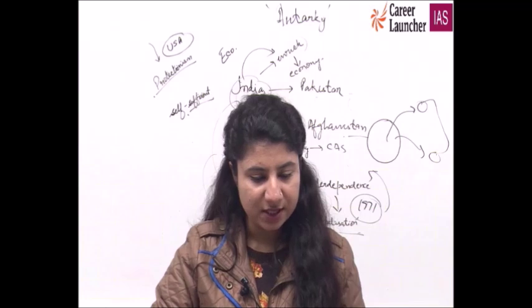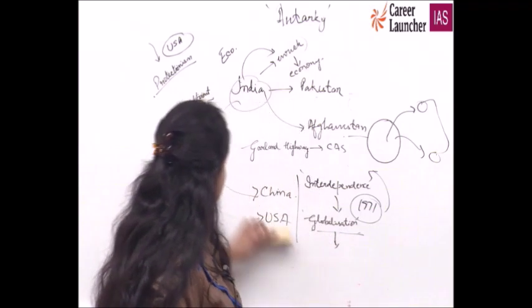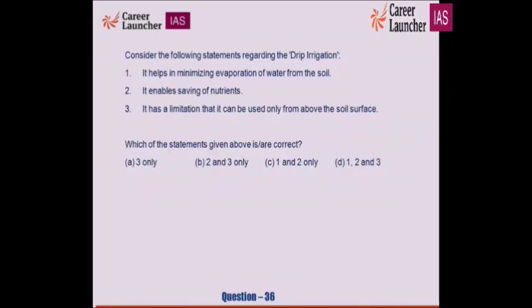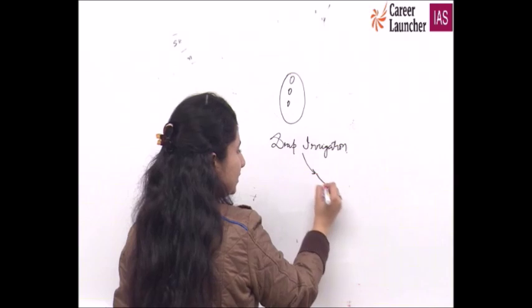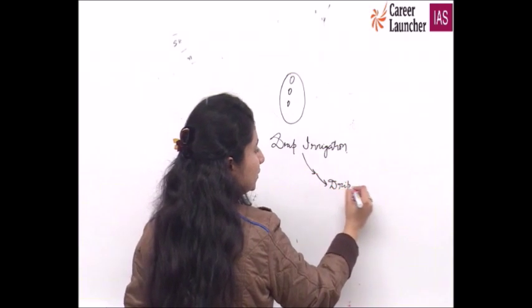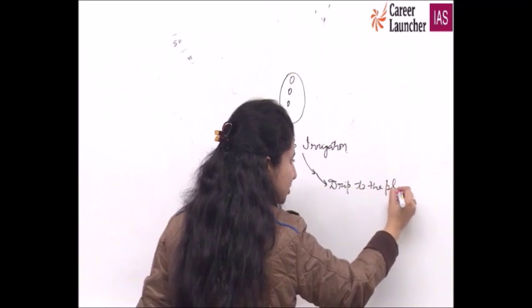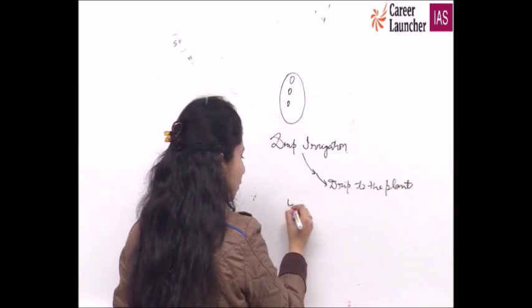Okay, so consider the following statements regarding drip irrigation. When anybody falls sick and any problem comes up, we admit that person to the hospital. And when the person is not in a position to consume food, normally there is something which is known as a drip. So that drip comes up drop by drop. Drop by drop we provide the nutrition to the patient. Similarly, drip irrigation is all about providing a dedicated drip to the plant. Best way to conserve and preserve water.